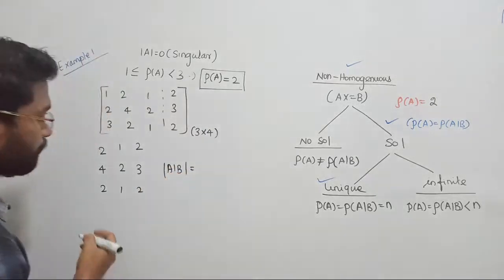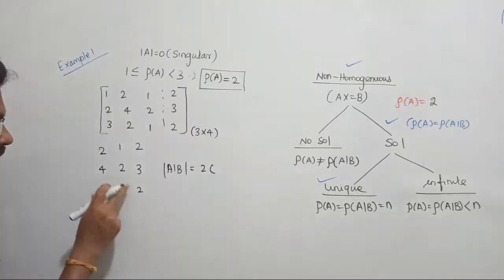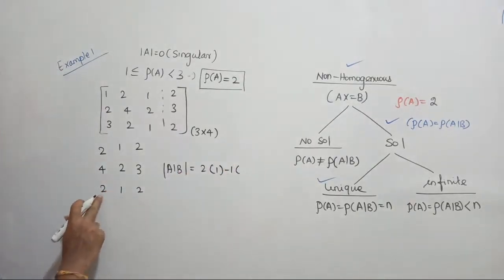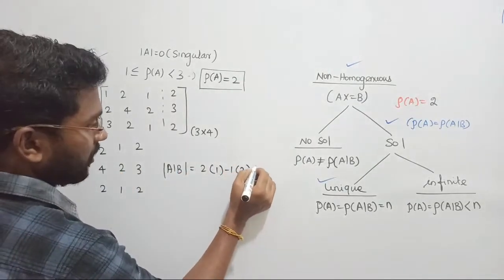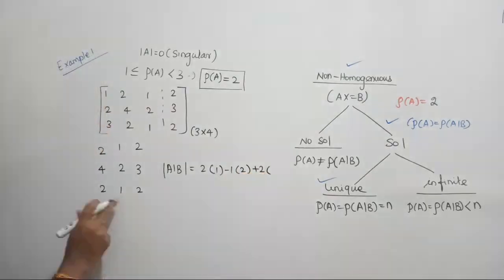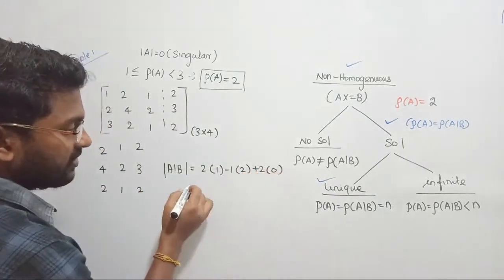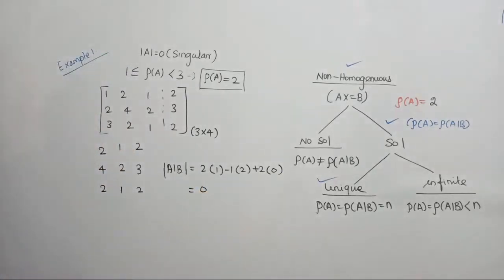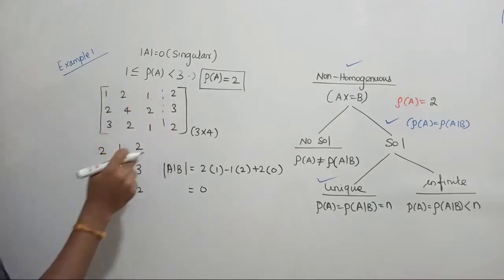Should be equal to 2 into (4 minus 3, that is 1) minus 1 into (8 minus 6), which will give you 2 plus 2 into (4 minus 4), which will be 0. What is the answer here? 2 minus 2 will become 0. So I understood the second conclusion: here also I am getting 0. Right? For these three combinations I am getting 0.